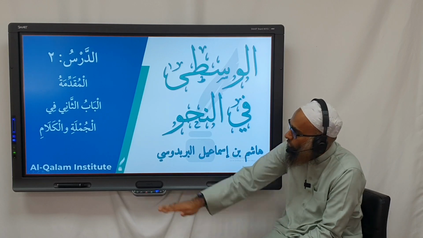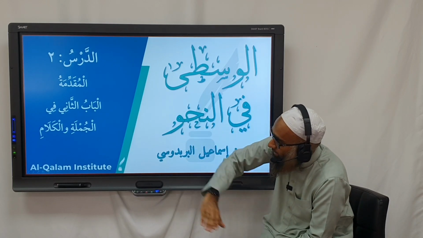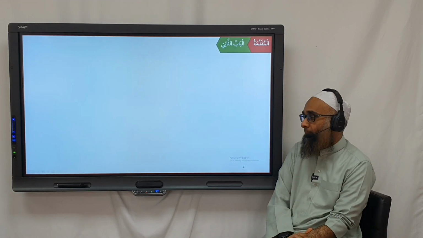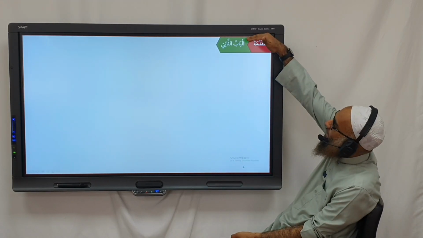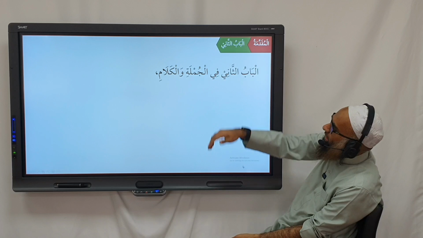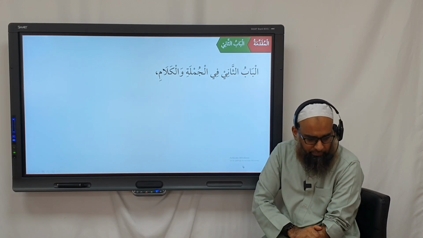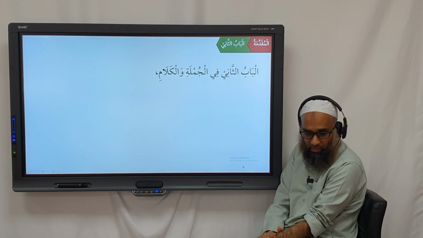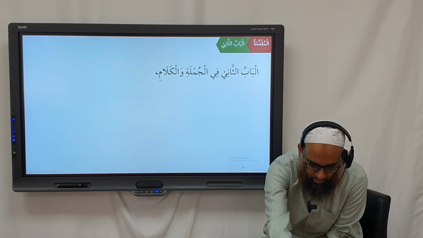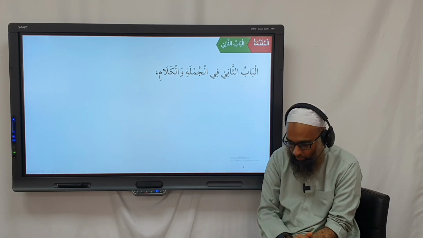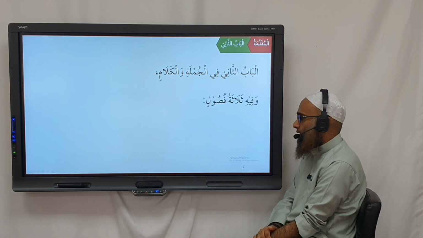So now in this lesson we're moving on to the second bab of the Muqaddimah, and we're discussing Al-Jumla and Al-Kalam. So we have here Al-Bab al-Thani fil Jumlati wal-Kalam. So the second bab of the Muqaddimah is regarding Jumla, which is what? Jumla means what? Sentence, and Kalam means, well, we'll discuss the difference as we go along, inshallah.